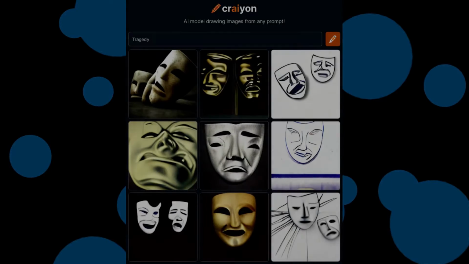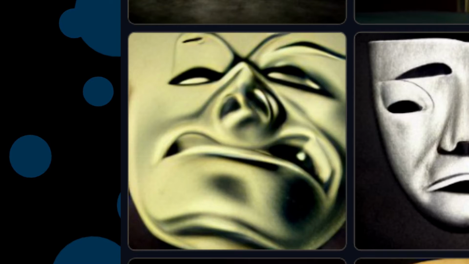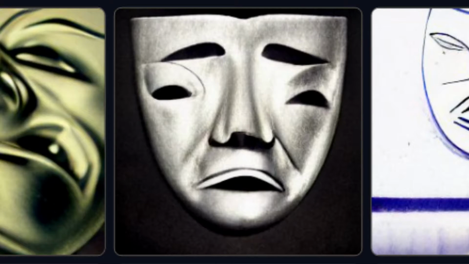Okay, next one. This one looks more abstract. It's tragedy, and it gave me these masks that look like faces, which is actually a part of the next prompt, which looks horrifying, but we'll get to that. First of all, most of the masks look sad, which is obvious, but some of them look like they're disgusted, like the middle left and top right. But probably one of the most interesting ones is the middle one, which has 4 eye holes.